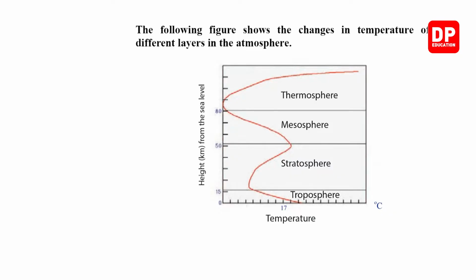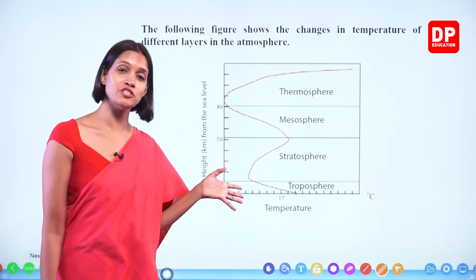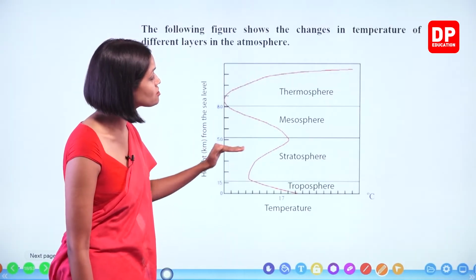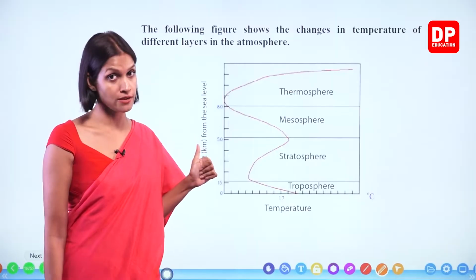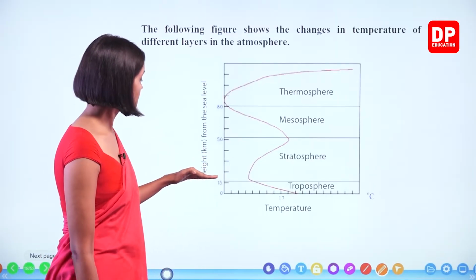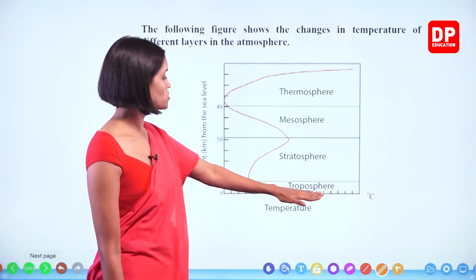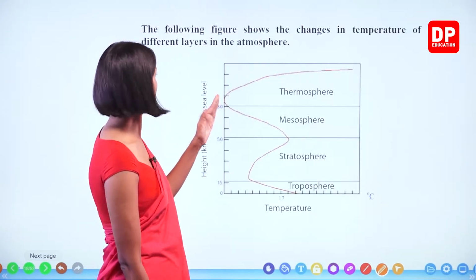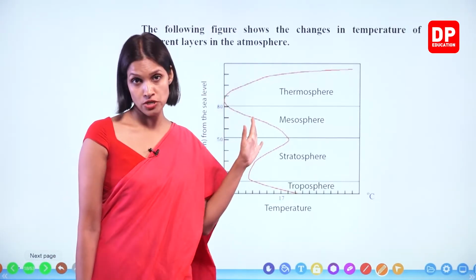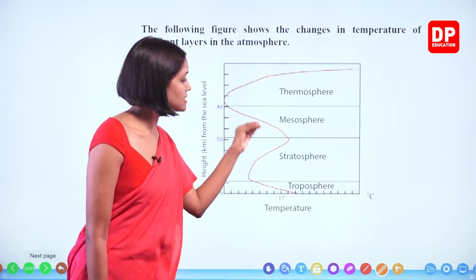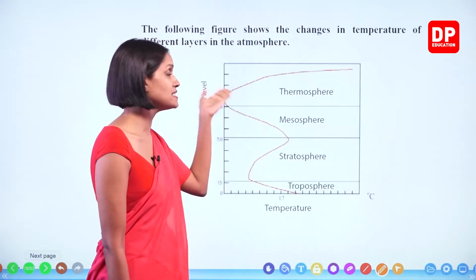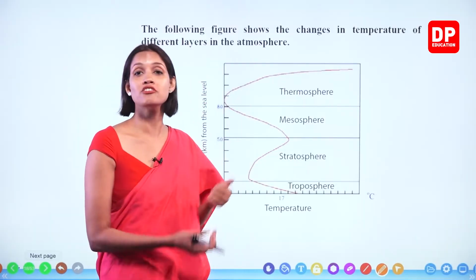So according to those details, we will go through. Now we learned only about the troposphere, how the temperature and pressure change throughout the troposphere. Now we are going to learn how the temperature changes throughout all the other layers of the atmosphere, okay? Right. So here, look at this one. This is also a certain graph. We'll first read this. The following figure shows the changes in temperature of different layers in the atmosphere. So for all these changes, there is a reason, children. So we are going to learn why the temperature changes like this throughout the other layers of the atmosphere.